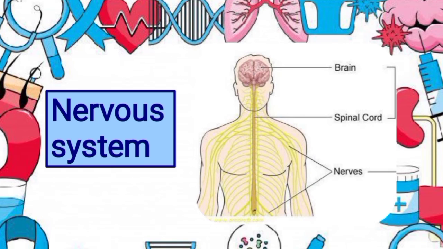Let's understand the nervous system. The nervous system includes the brain and spinal cord, which make up the central nervous system, and nerves that run throughout the rest of the body, which make up the whole nervous system. The nervous system controls both voluntary and involuntary responses of the human organism, and also detects and processes sensory information. So that is the function of the nervous system.